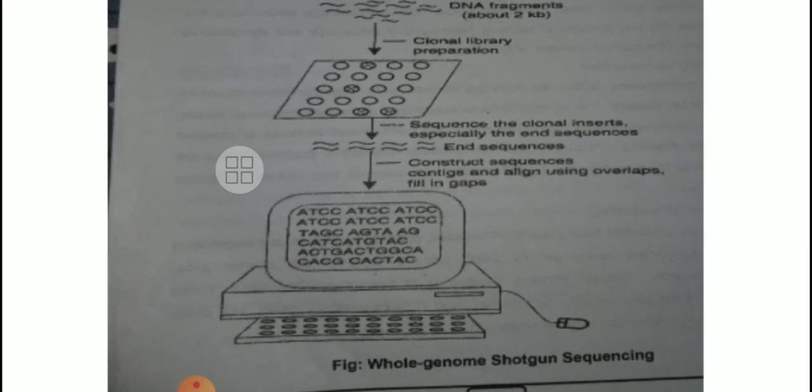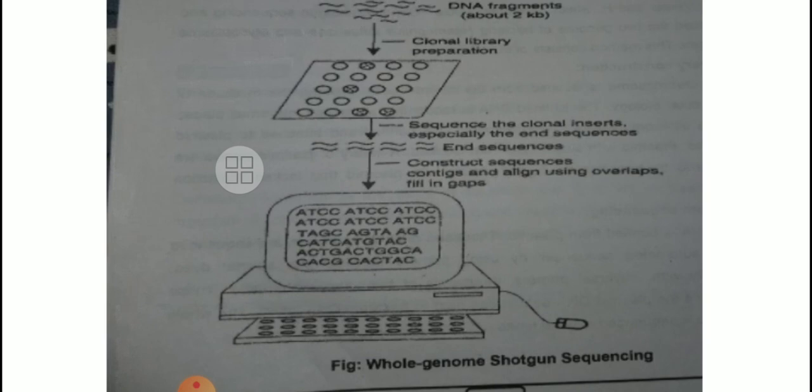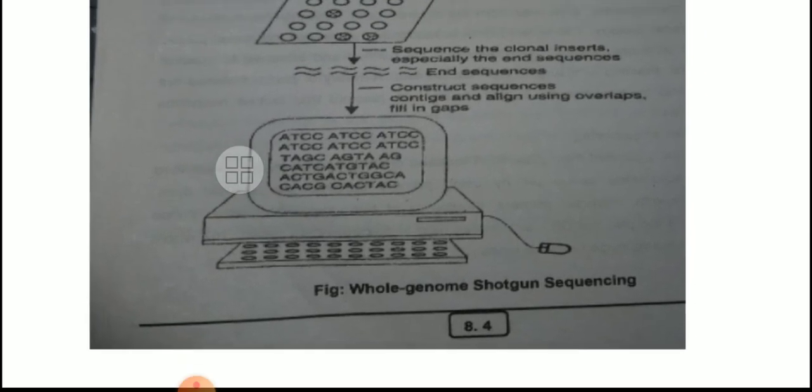Now construct the contigs and align using overlaps, fill in the gaps. So this is the whole genome shotgun sequencing method.